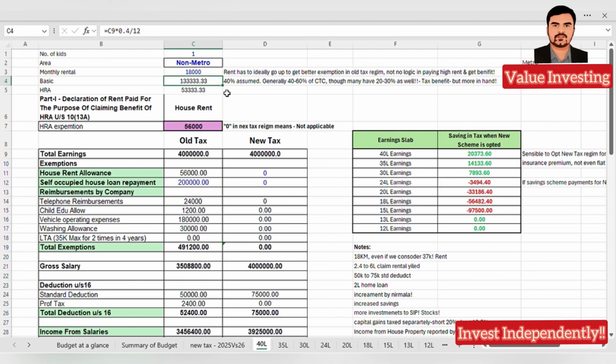Basic salary is assumed as 40% of CTC. It varies from 40 to 60%. Even in many cases, I have seen basic can be as low as 20 to 30% as well, wherein you will get a more enhanced salary, but your tax benefits will be less.